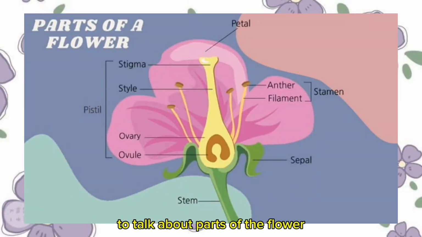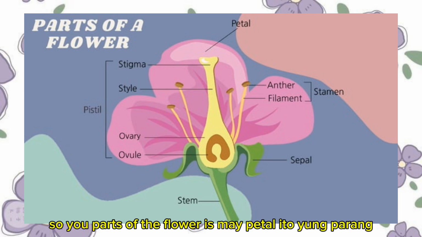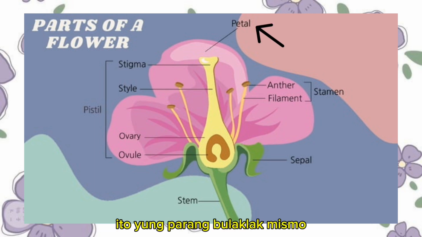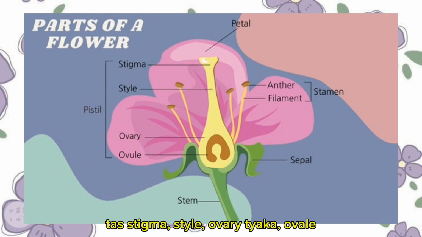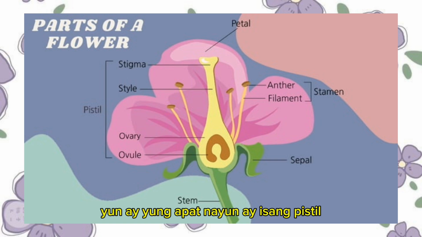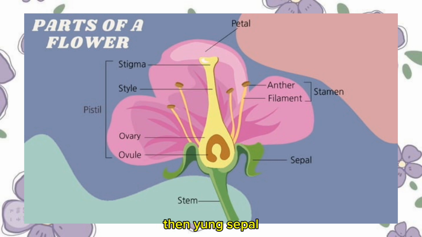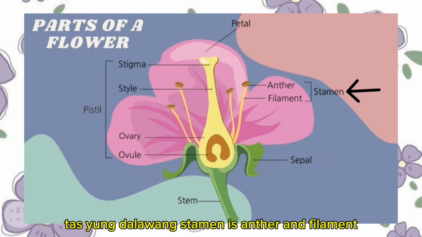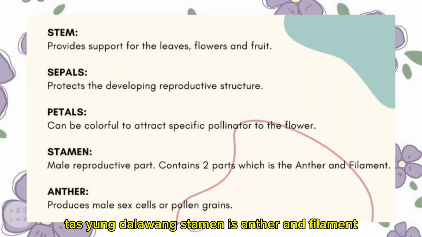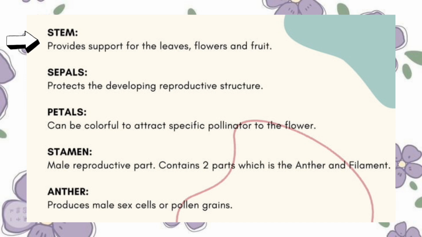To talk about parts of the flower. So, yung parts of the flower is may petal. Ito yung mismong bulaklak. Tapos stigma, style, ovary, tsaka ovule. Yung apat na yun ay isang pistil. Yung stem naman, yung stick. Then yung sepal, tapos yung dalawang stamen is anther and filament. Yung stem pa is provide support for the leaves, flowers and fruit.